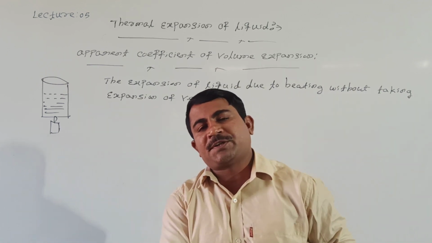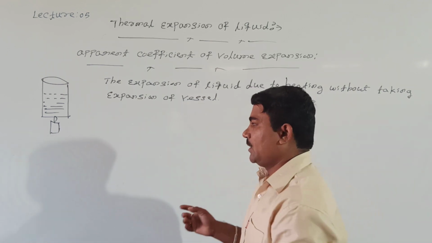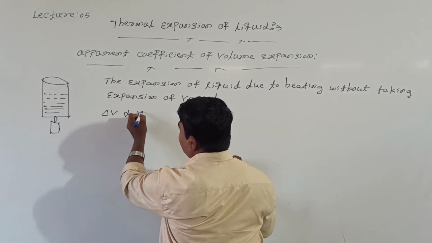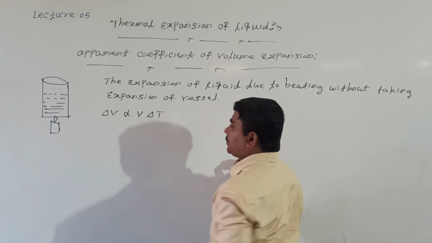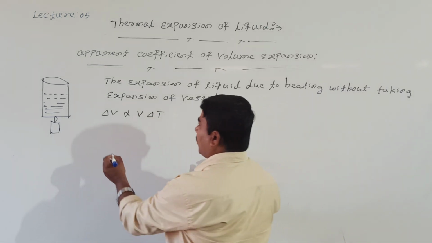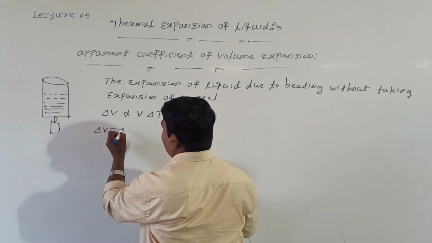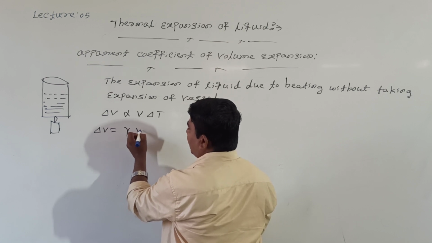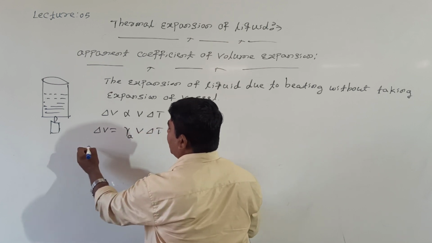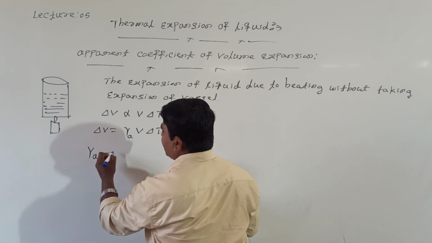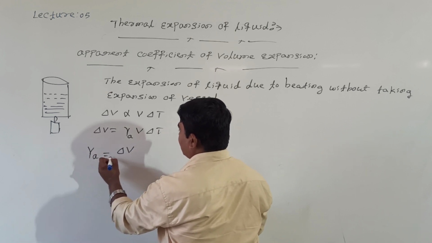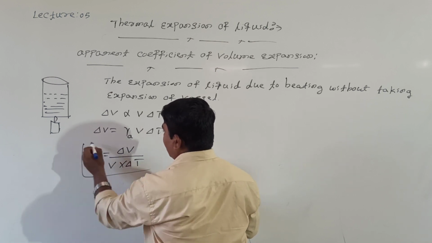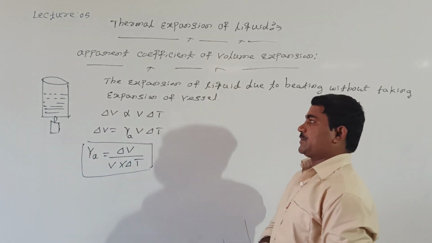Then this apparent coefficient of volume expansion, how is it? Already we know, the change in volume is directly proportional to original volume and directly proportional to change in temperature, right? Or change in volume must be equal to some constant, what are we calling the constant? Delta V equals gamma A into V into delta T, where gamma A is the apparent coefficient of volume expansion. Delta V by V into delta T. What is gamma A? Apparent coefficient of volume expansion.